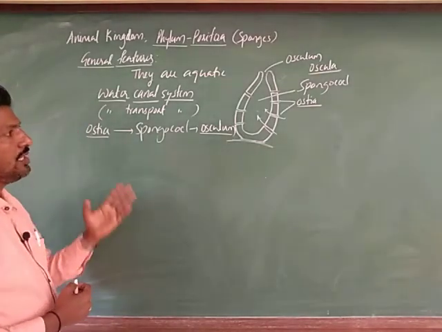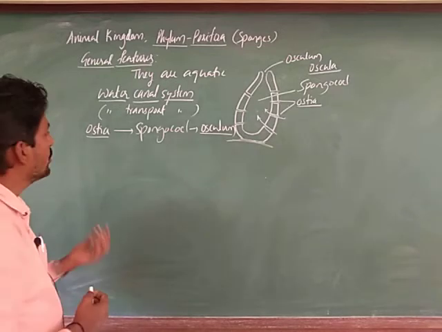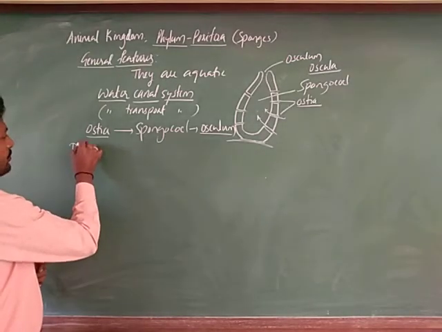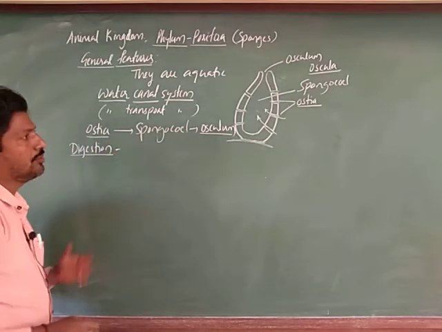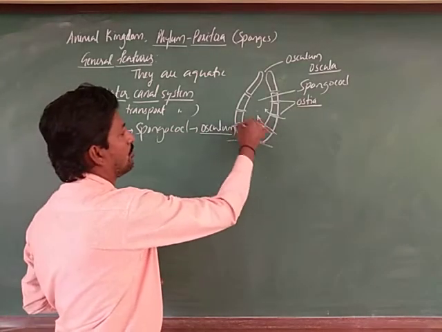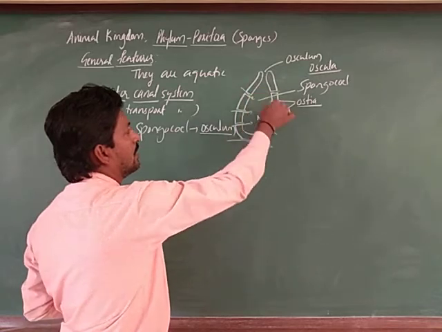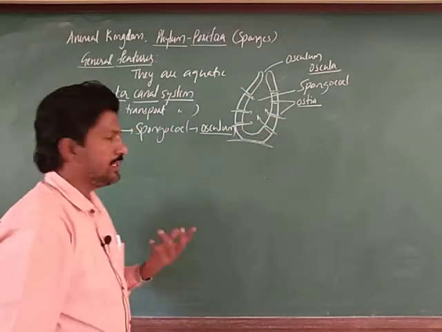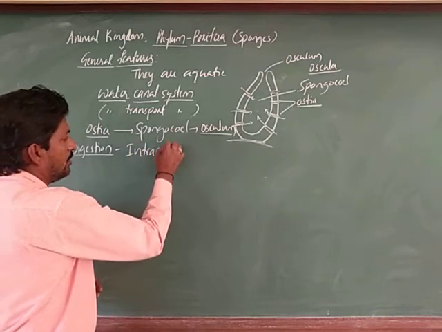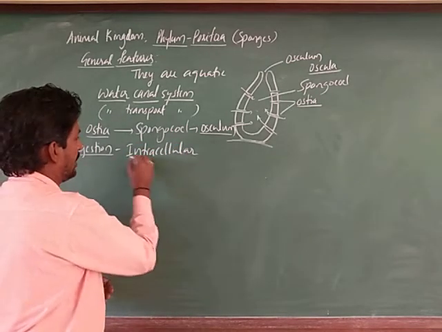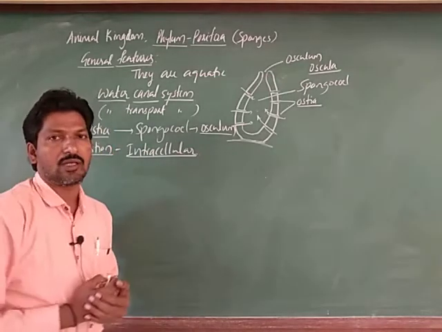Through this system many functions are conducted. For example, digestion: along with the water, some food particles also enter the spongocoel, and here digestion is intracellular, meaning it is completed within the cell.